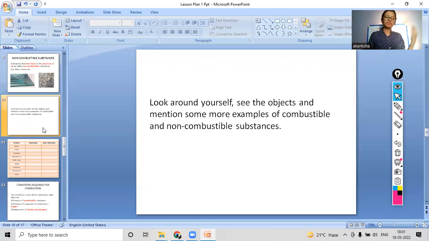You can either type it in the chat box, or you can also show it on the screen if possible, right? Okay, I will give you 10 seconds for this activity, and then we will move on forward. Till then, you can bring all the things that are around you which are combustible and which are non-combustible.